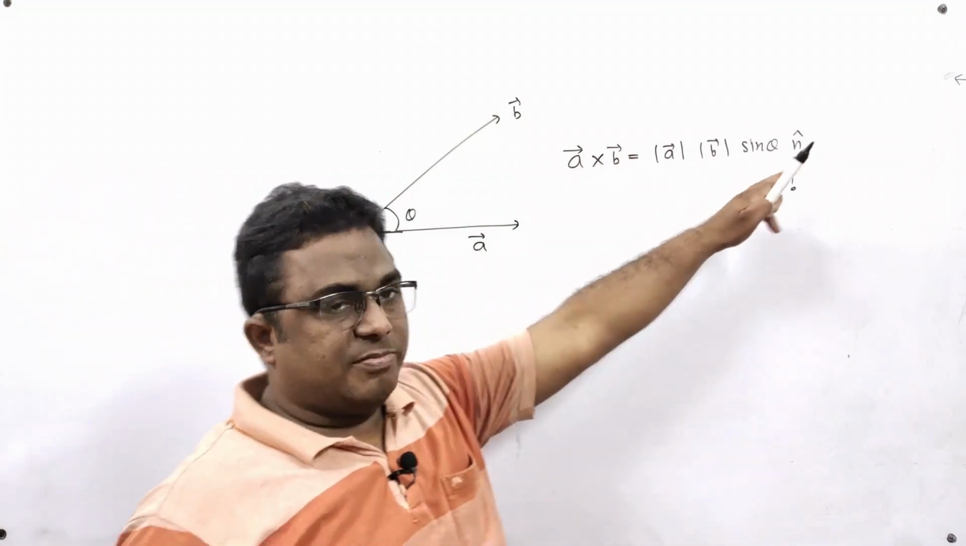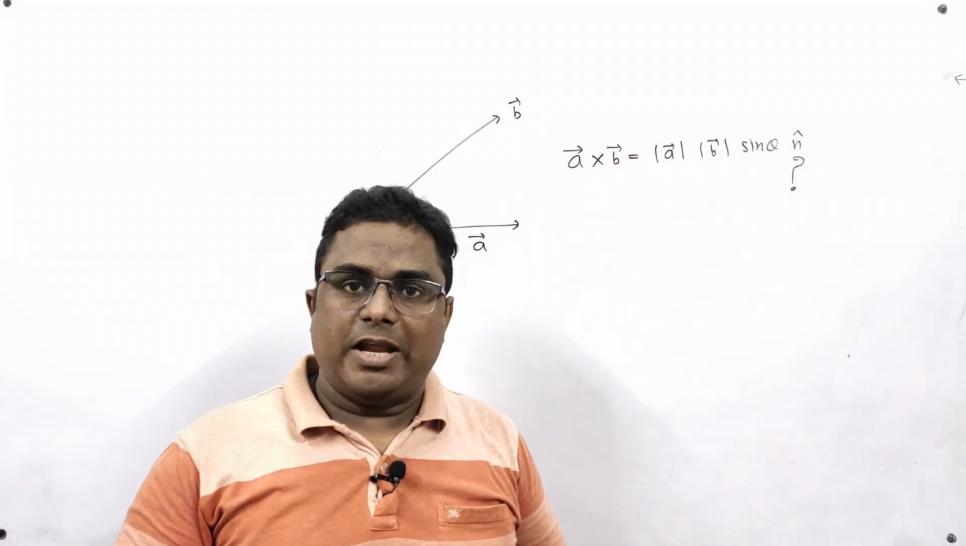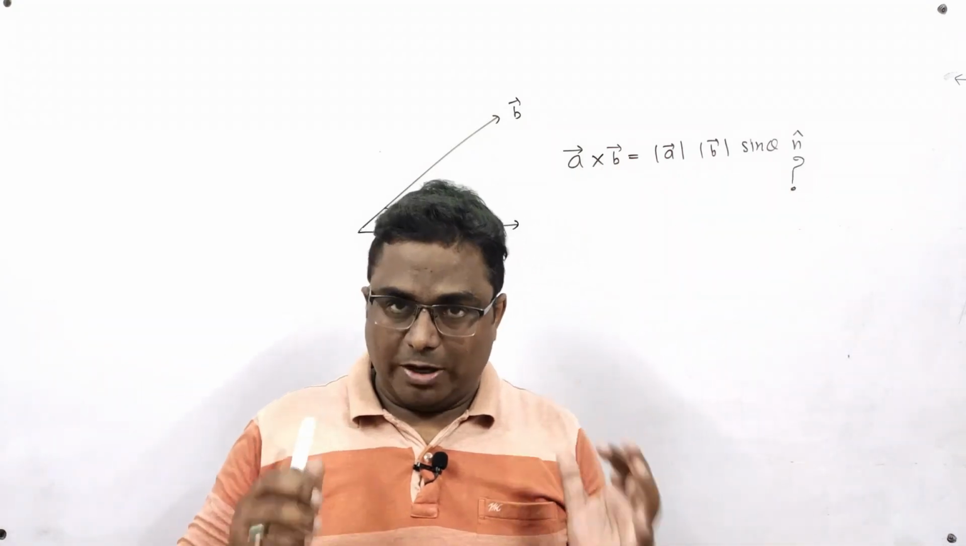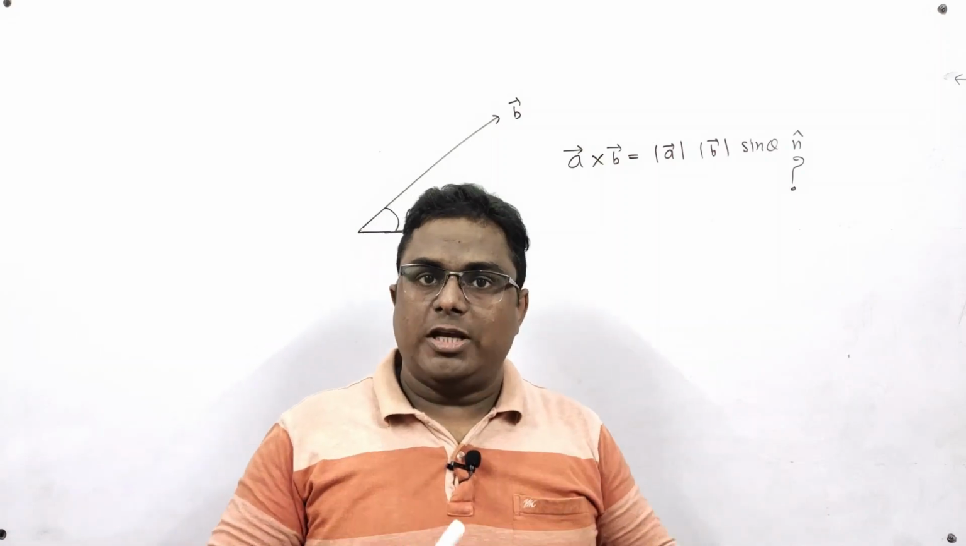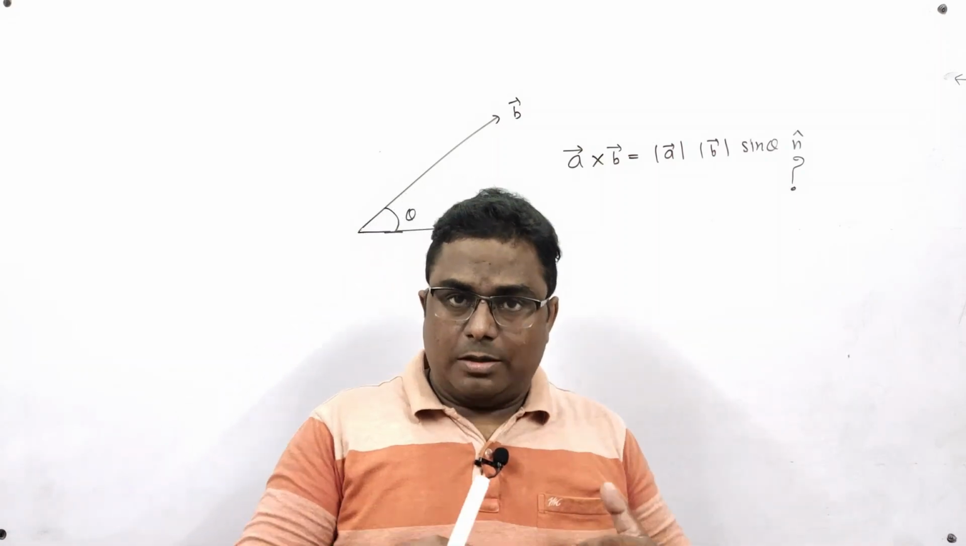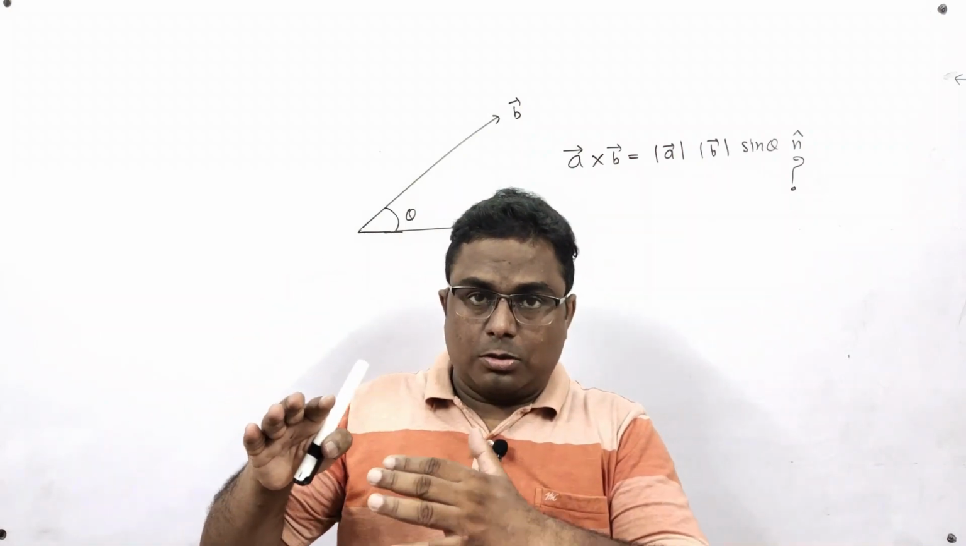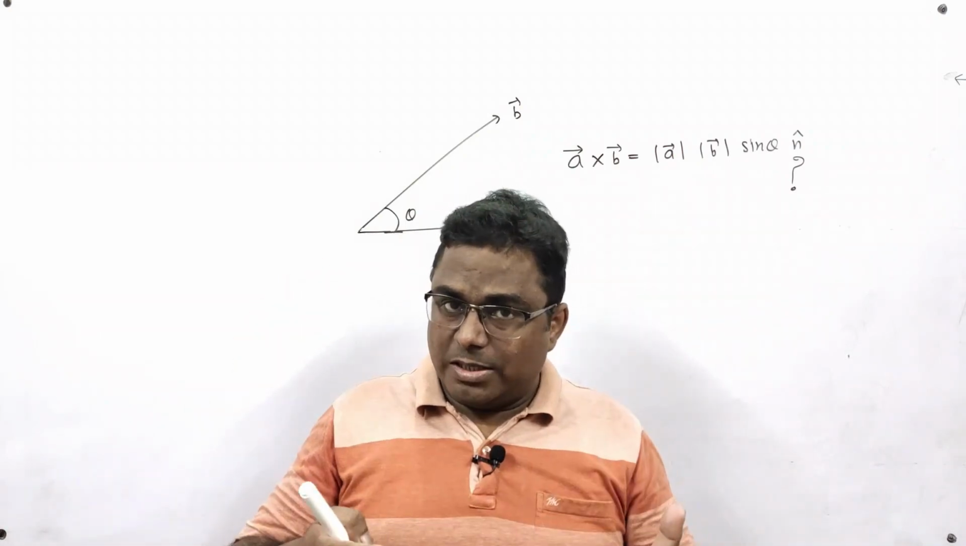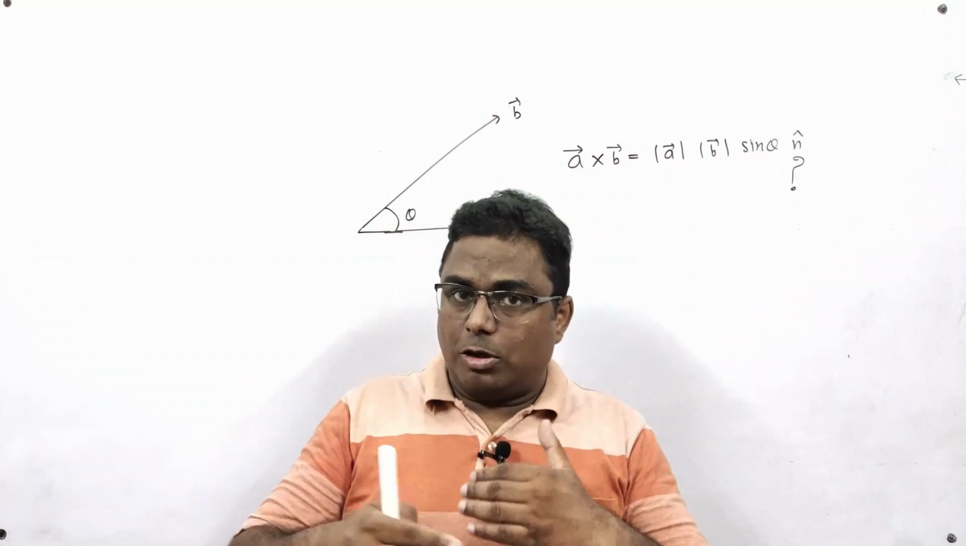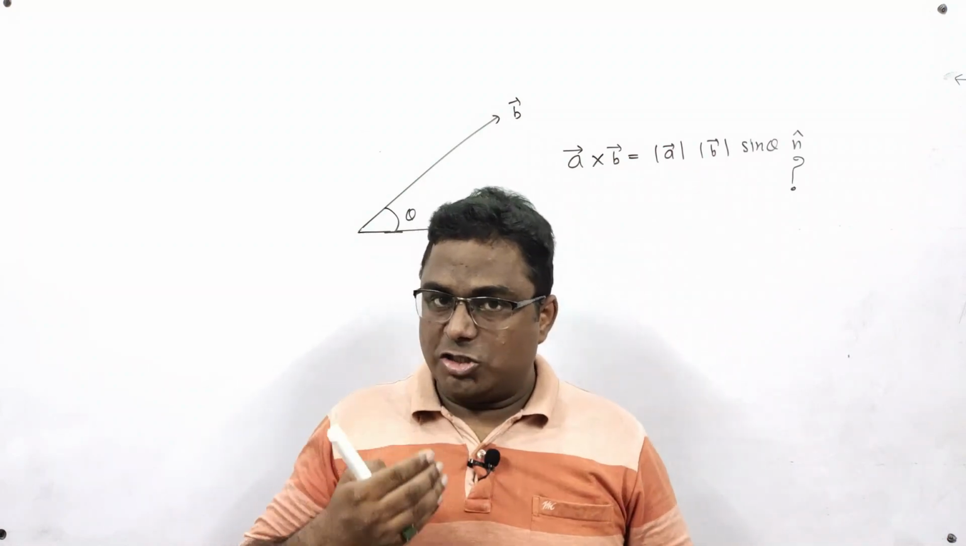Alright, so always remember what n cap is. In simple language I can say that n cap is a unit vector perpendicular to both A vector and B vector, and it emerges out from the whiteboard towards the viewer, or you can say that n cap is perpendicular to the screen of this device and towards your eyes.